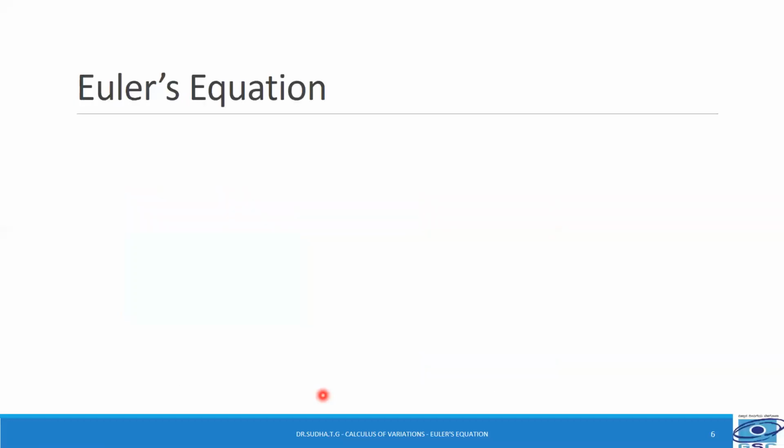Now let us begin with the Euler equation. Let us state this Euler equation.